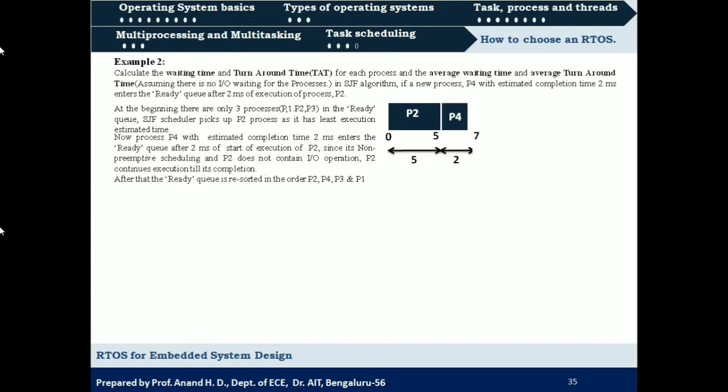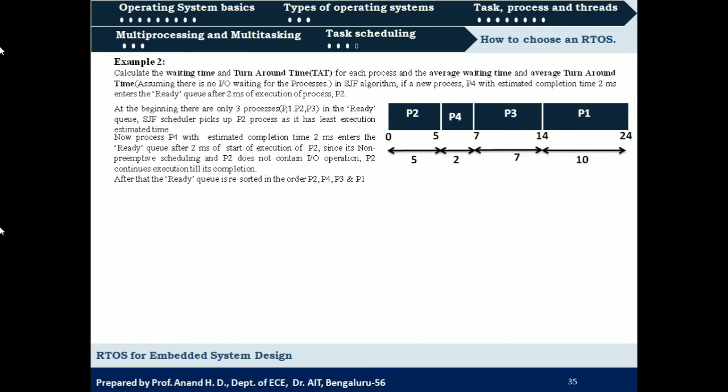It is going to execute for the next 2 milliseconds, right? So the leftover processes now are P1 and P3. P1 has 10 milliseconds of completion time and P3 has 7 milliseconds. The shortest one is P3, so that will be scheduled next, executing for the next 7 milliseconds. After that, the remaining process, P1, will be scheduled and it will execute for the next 10 milliseconds, right? So this will be the sequence of execution of these four processes.